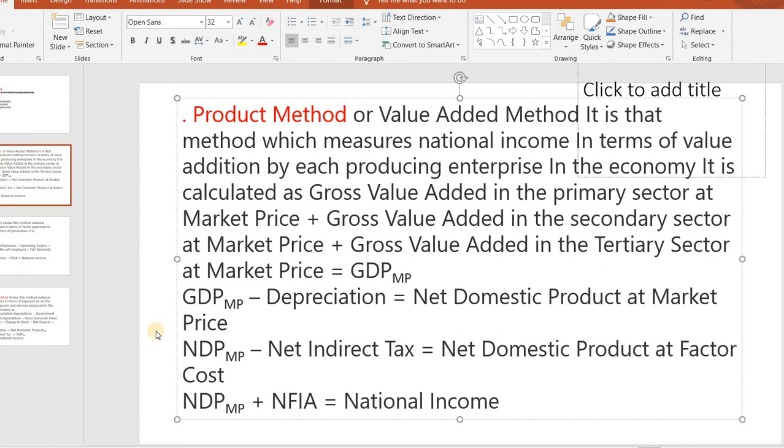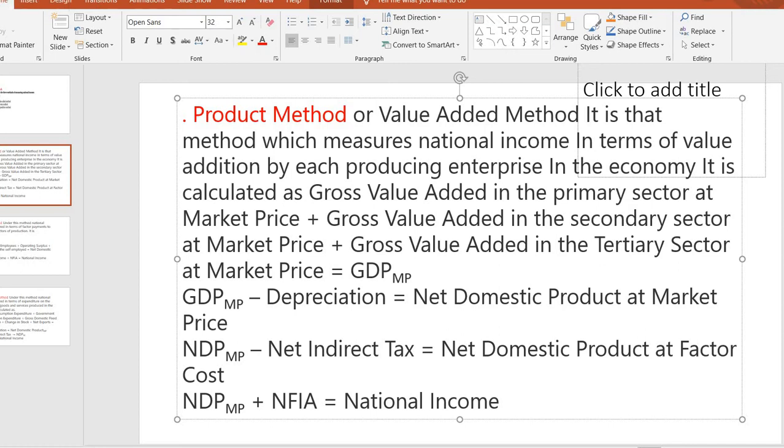The former is called the final goods method and the latter is called the value added method. In the value added method we add up the value added at each stage, and in this method the value of intermediate goods is accounted separately.